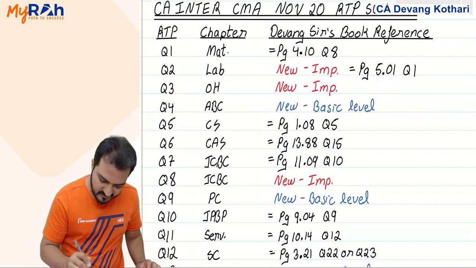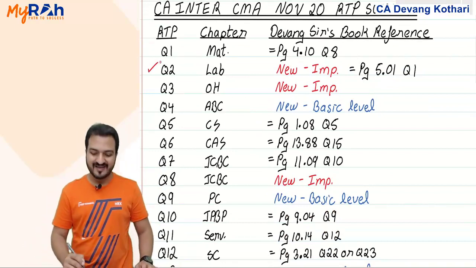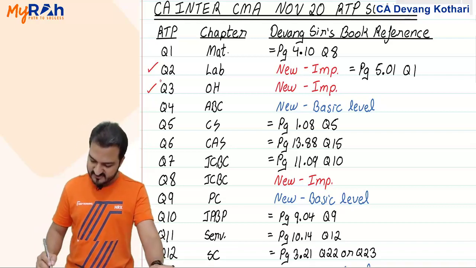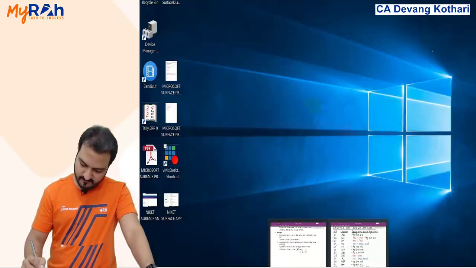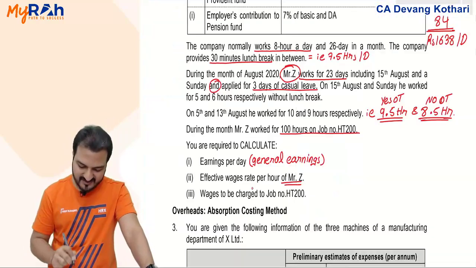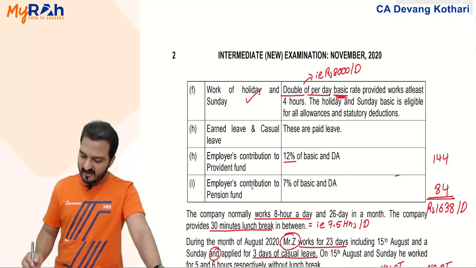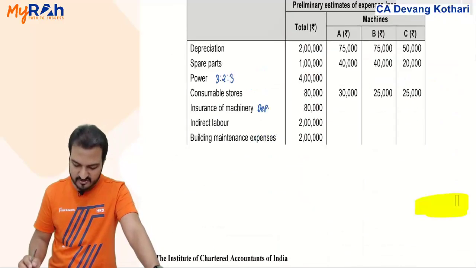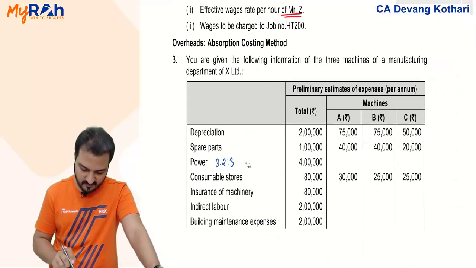So that completes question number 2 discussion. Next, I will do question 3 discussion. Question 3 is an overheads chapter question. But question 3 also I will discuss directly in the question itself here, like I answered the first part of question 2 here in the question itself. Question 3 also I can show you the answer here itself.